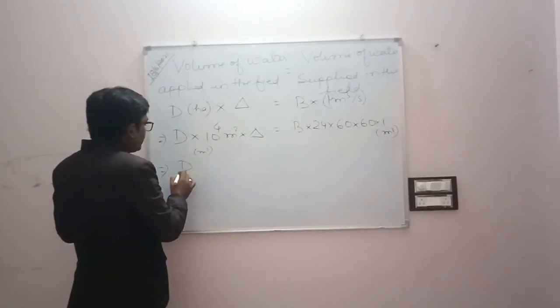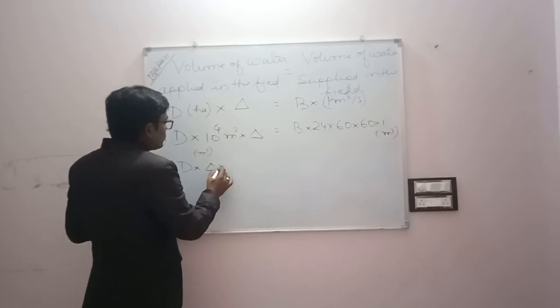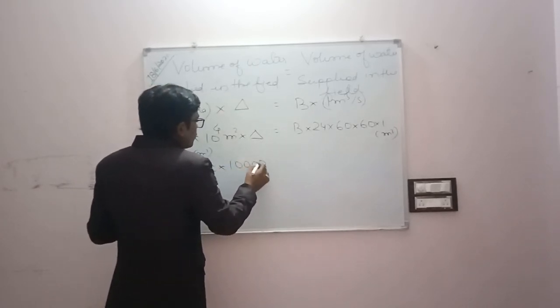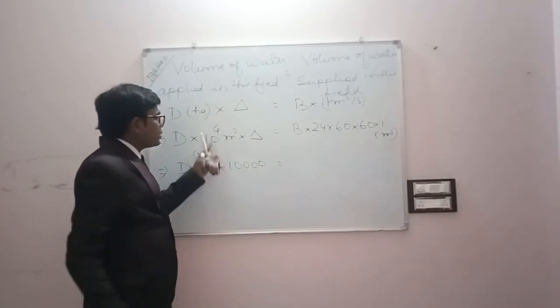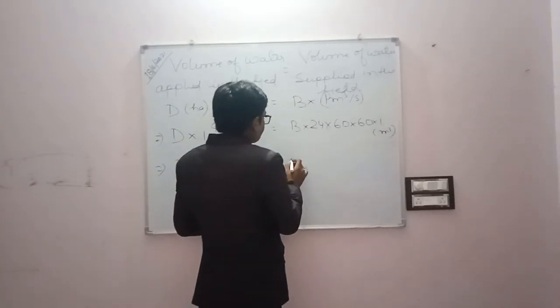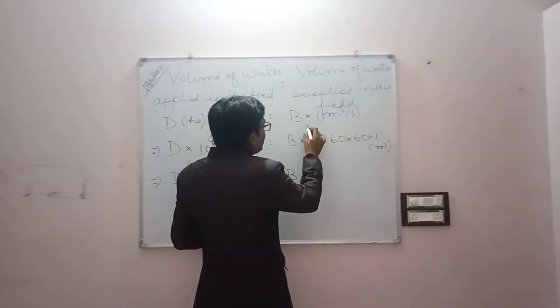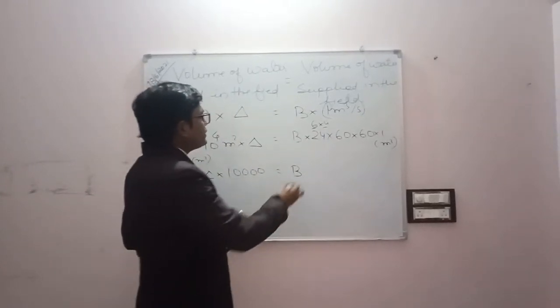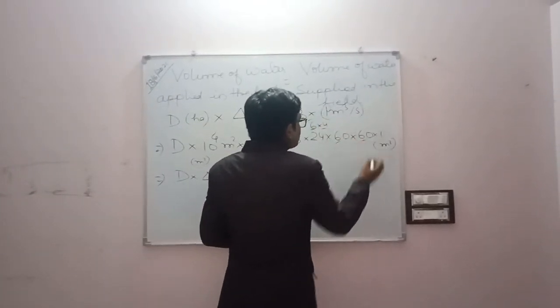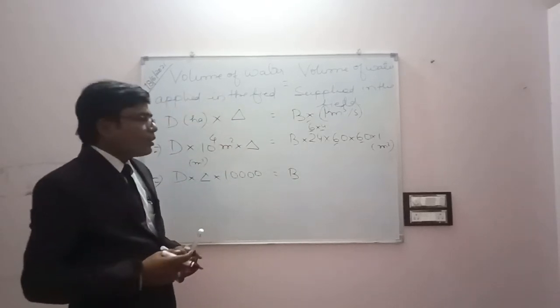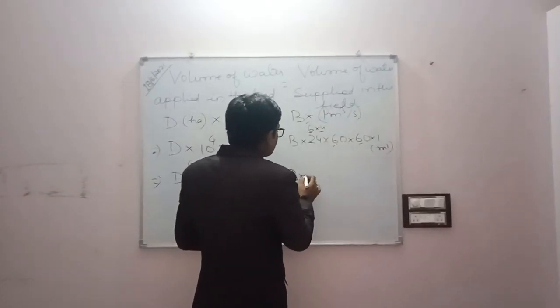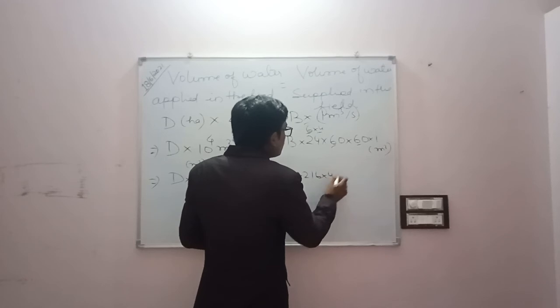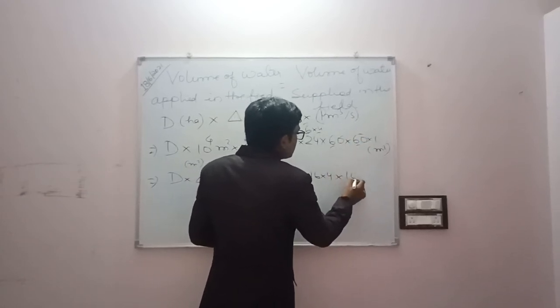Here you can see D into delta into 10 to the power 4, and B into, we can write 24 as 6 into 4, and 60 into 60. Now we can see the 6 and 6, that is 6 whole cube, that is 216 into 4, and 2 zeros. So this is 100.